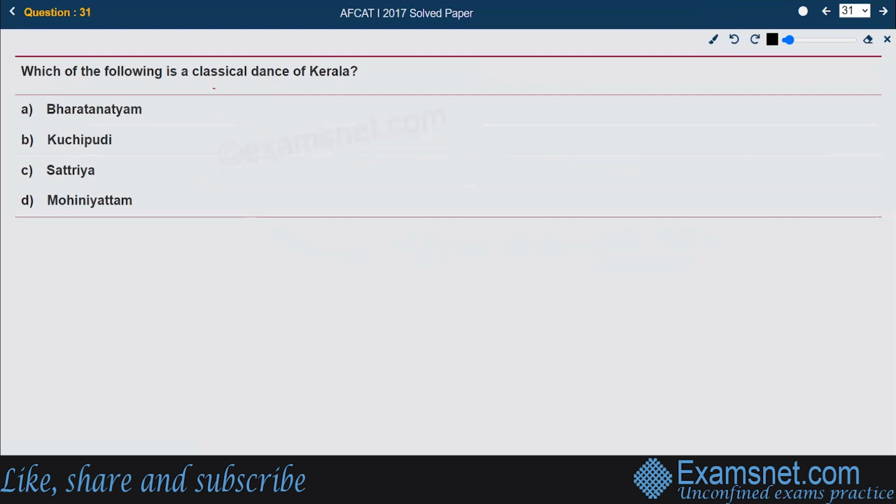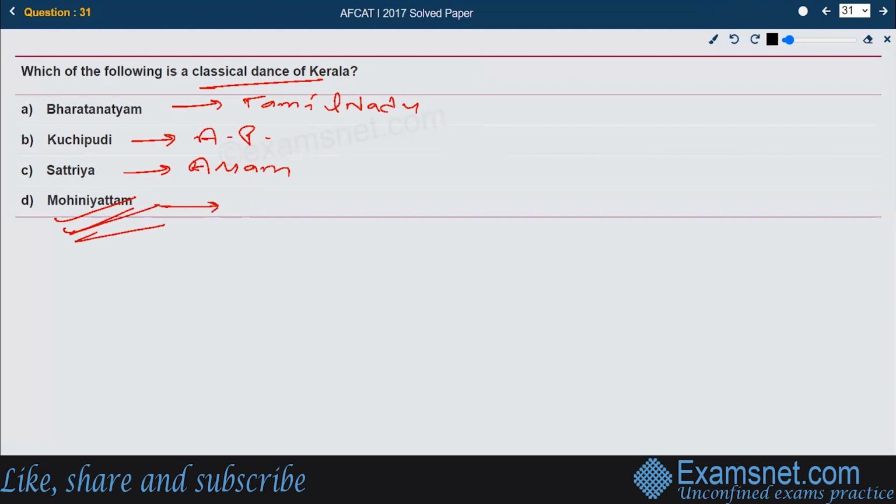Then, which of the following is a classical dance of Kerala? The right answer is Mohiniyattam. That is the classical dance that originated in Kerala. Bharatanatyam is the classical dance of Tamil Nadu. Kuchipudi is the classical dance of Andhra Pradesh. Sattriya is the classical dance of Assam. Our right answer is Mohiniyattam, the classical dance of Kerala. Option D is the right answer.